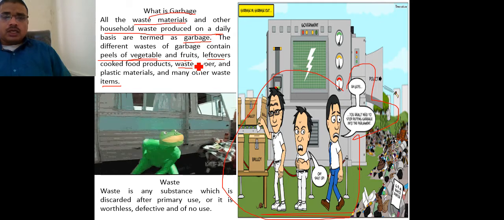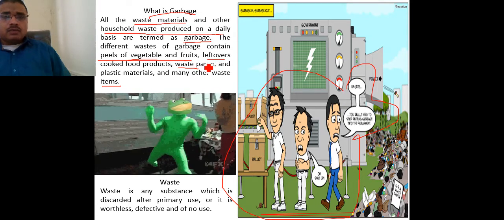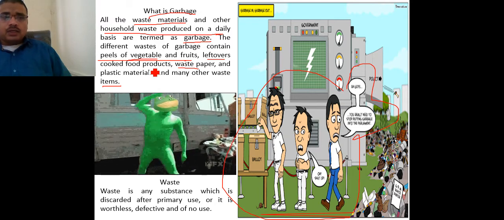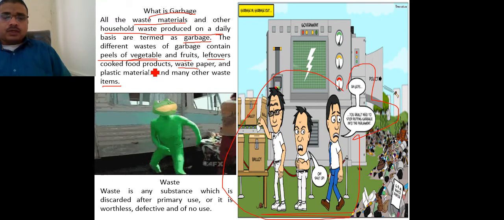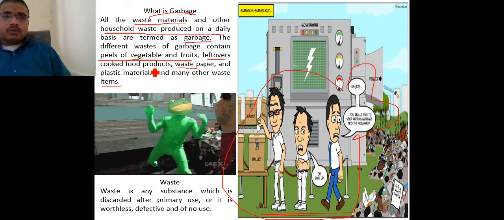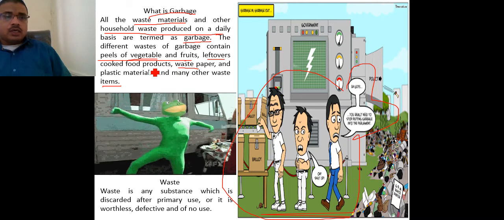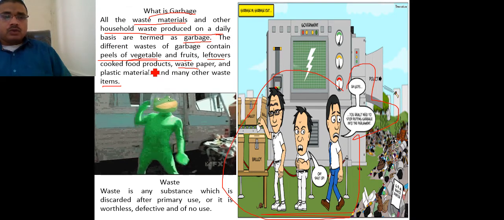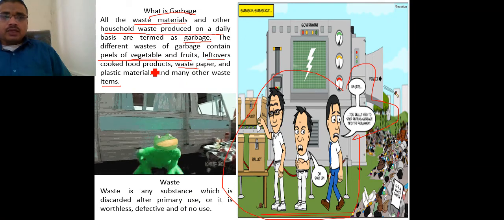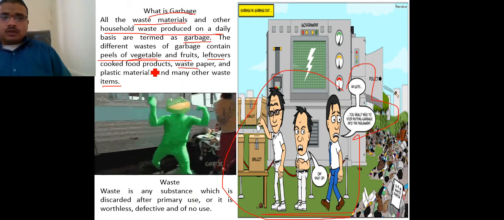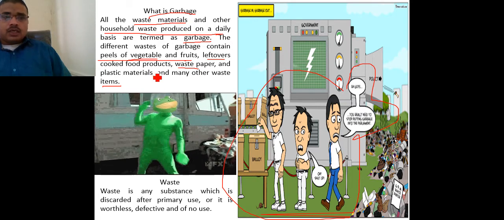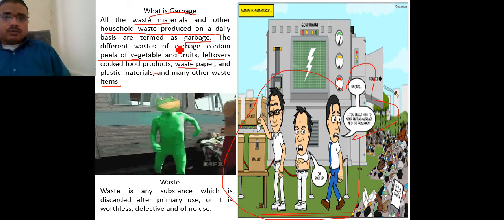And there is some kind of food which is left after finishing the meal by the household people. Some materials are left over, and those materials again become a waste product for the household people. So these materials basically come under garbage.